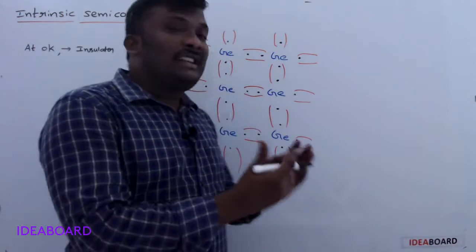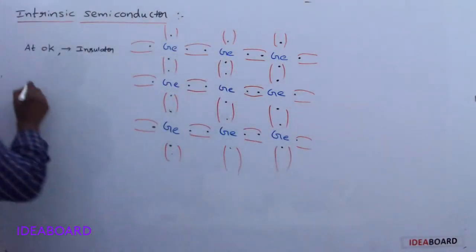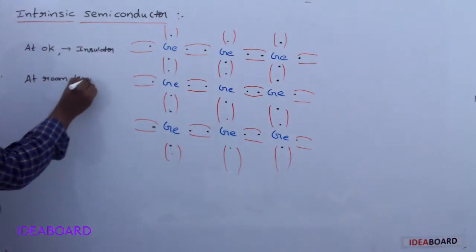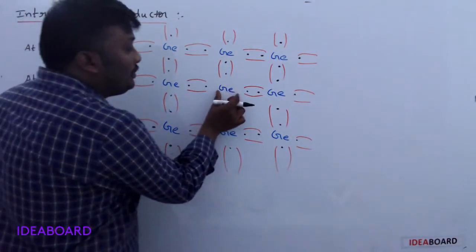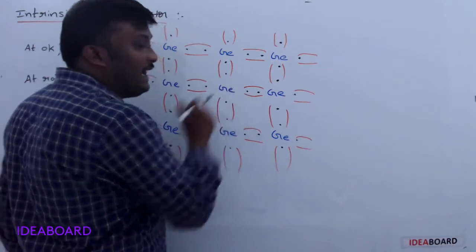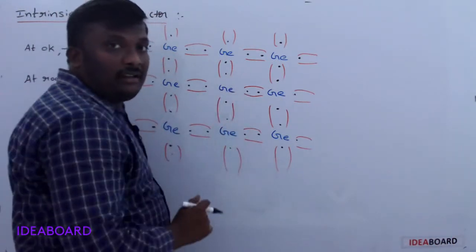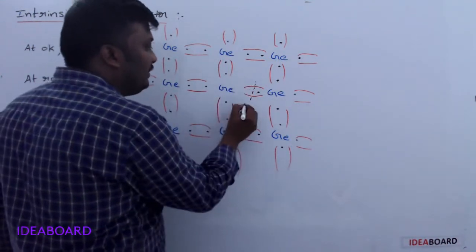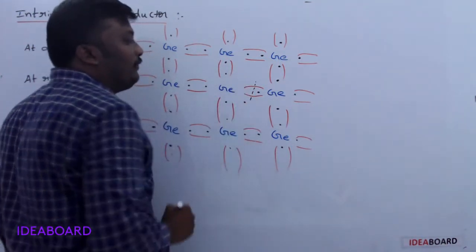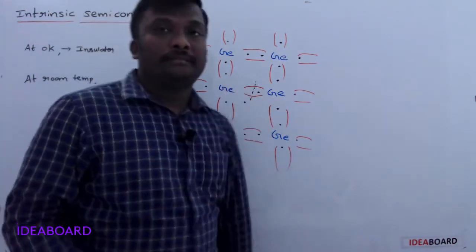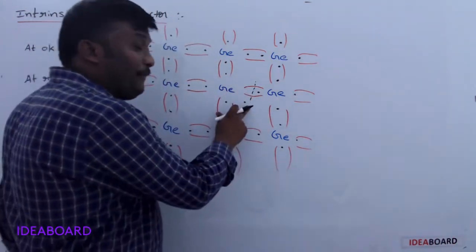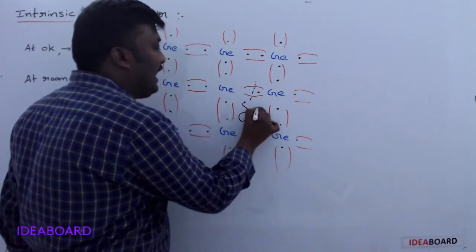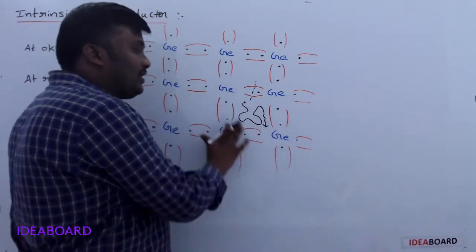Now, the temperature is raised. At room temperature, due to thermal vibrations of the atoms, electrons break their covalent bonds and become free from the germanium atom. Whenever it is free from the atom, it moves randomly in the crystalline structure.